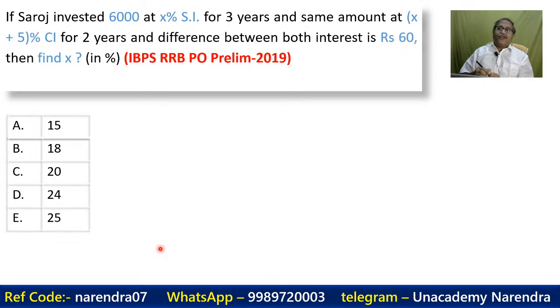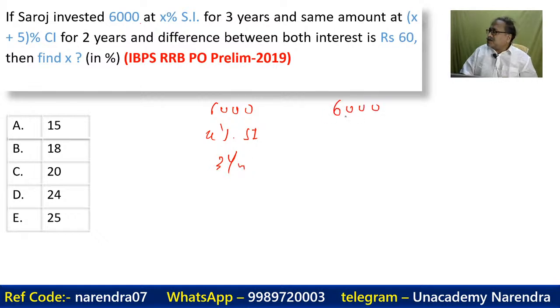Okay, not an issue. Look at this one. Now the explanation is. Now see the explanation. The 6,000 rupees is invested, and the same amount. The 6,000 rupees in one case is invested at X% simple interest for 3 years, whereas the same 6,000 rupees.